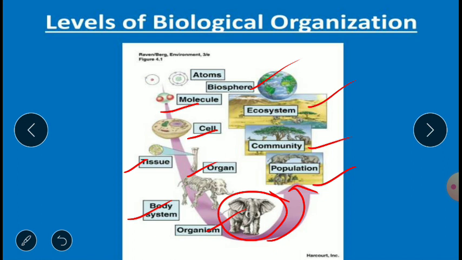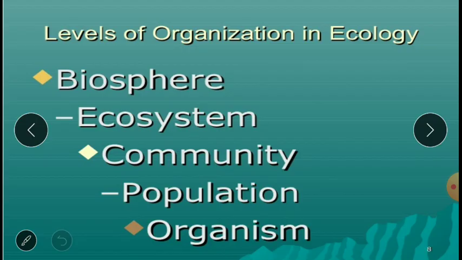So let us study some of the biological organizations in the ecosystem or in ecology. We saw the organism. Let us move further in ecology. Once the organism is formed, how do they organize themselves in ecology, or how have we grouped them?